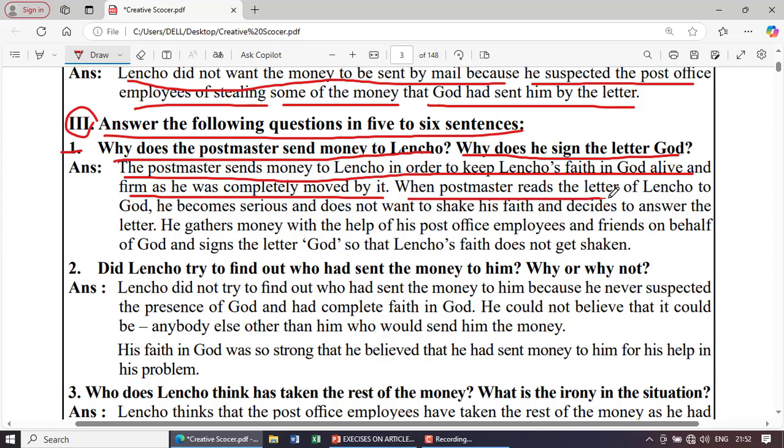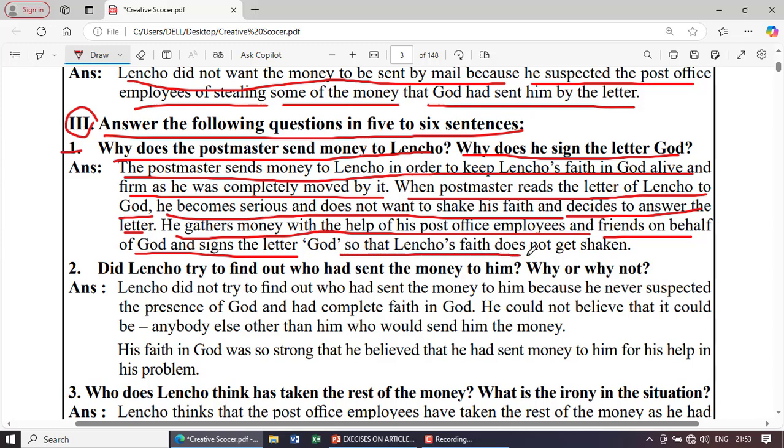When the postmaster reads the letter of Lencho to God, he becomes serious and does not want to shake his faith and decides to answer the letter. He gathers money with the help of his post office employees and friends on behalf of God and signs the letter God so that Lencho's faith does not get shaken.